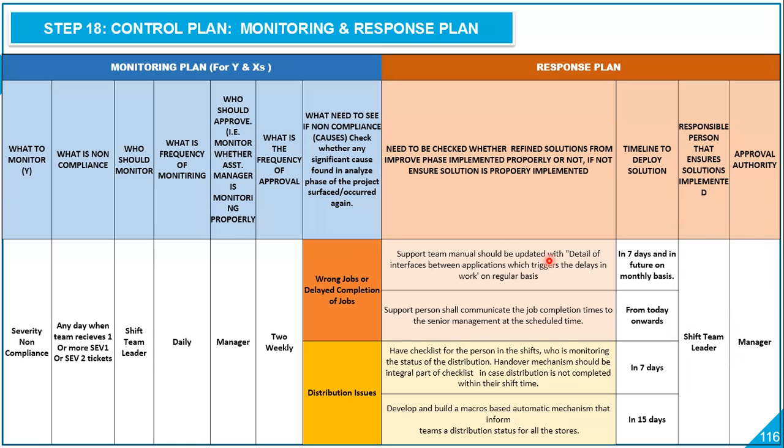So here we have three different parties: ground level team, the shift supervisor, and the manager. Right. So manager need to ensure that supervisor fulfill his responsibility of ensuring that ground level teams are following these solutions. And if these solutions are properly followed, these causes will not resurface. And if these causes will not resurface, then your why will be under control. That is the power, that is the value of control plan, which comprises both of these plans, monitoring plan and response plan. So this part is a monitoring plan and this part is a response plan.